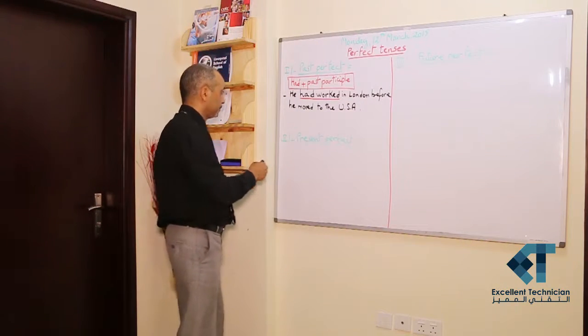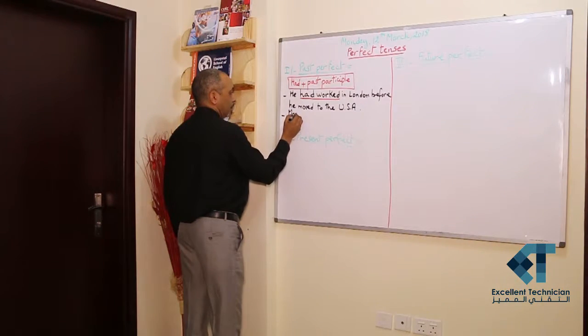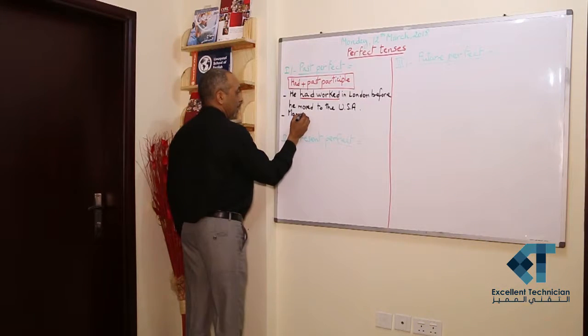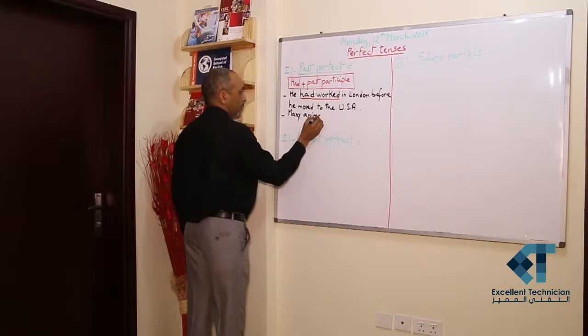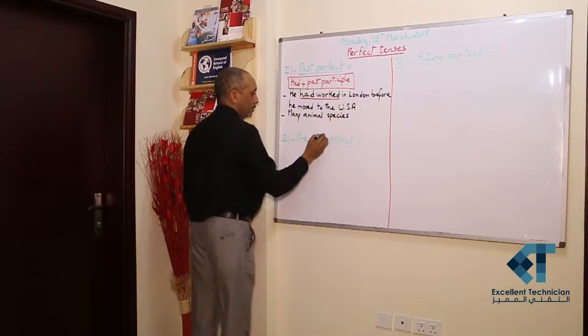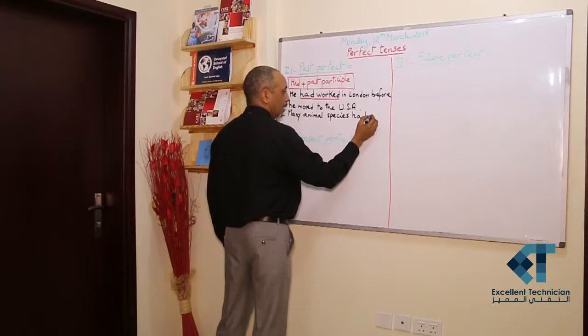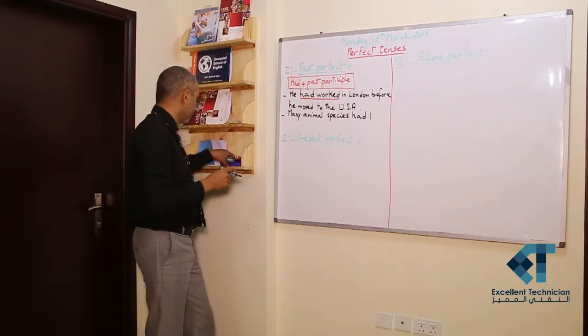Second example, many animal species had lived, or let's change the verb.